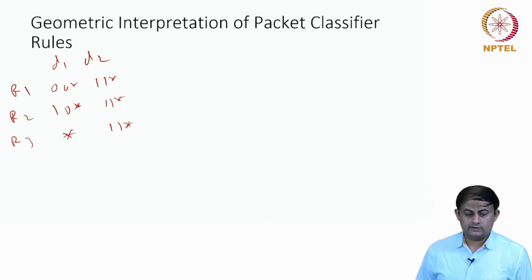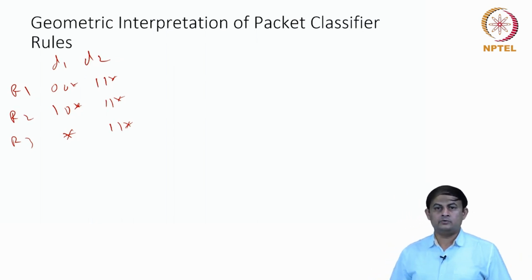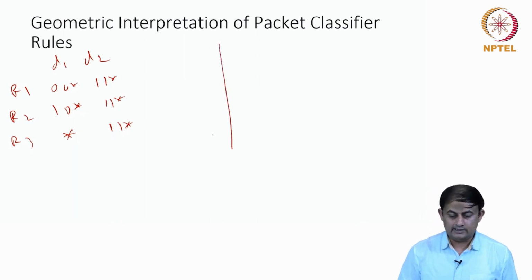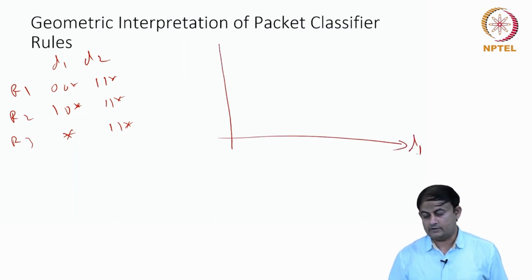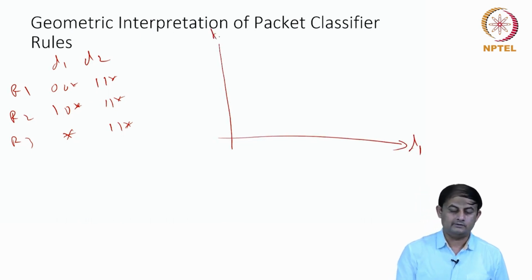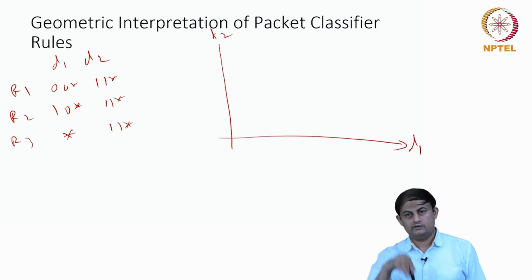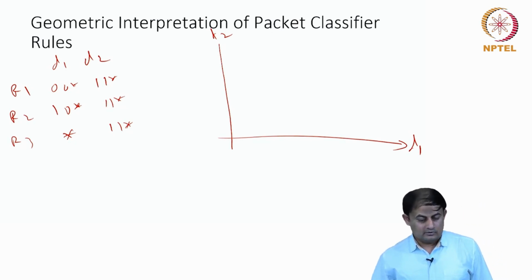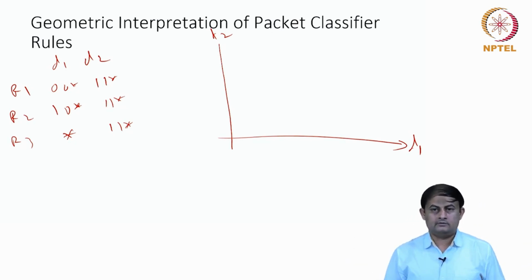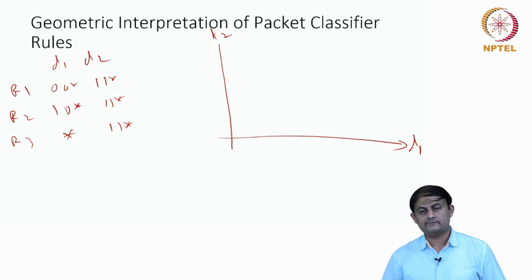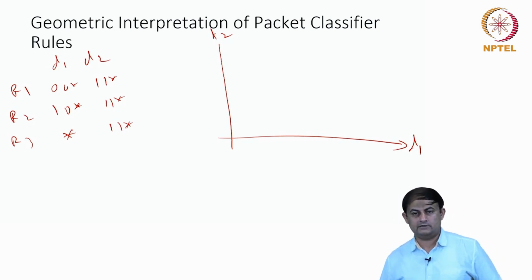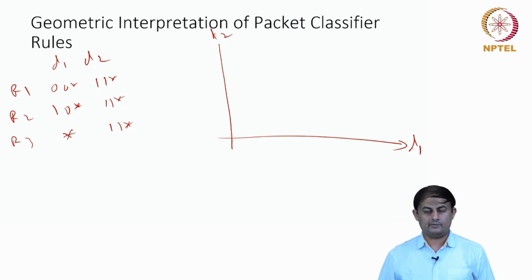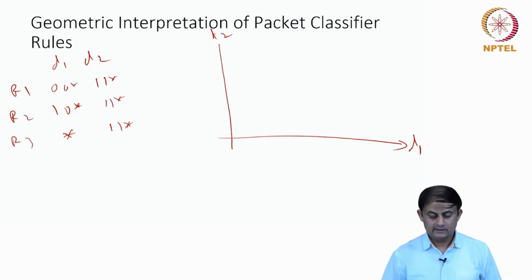So there are two dimensions, and now I need to look into whether a point is falling in the two-dimensional space. So let me draw one dimension, let me call it D1, and then dimension D2 is on the y-axis. I'm going to divide this x and y-axis into several ranges. And looking at the prefixes, I'm going to mark which particular area is falling into which prefix. That's what the geometric interpretation is.